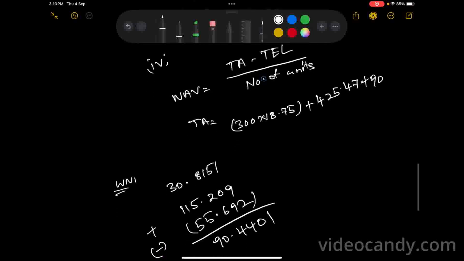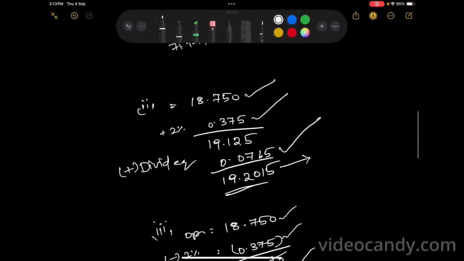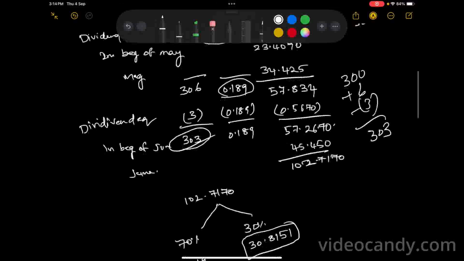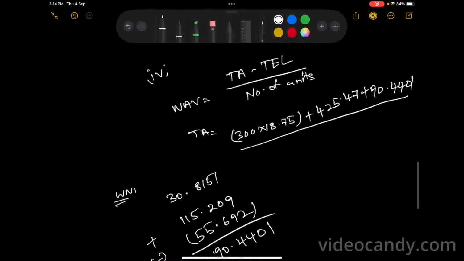Now we get the closing cash balance in hand, which means 0.4401 divided by number of units. How many units do we have? In June we have 303 units at the end, which means 300 plus 6 minus 3 is equal to 303 units. So divided by 303.